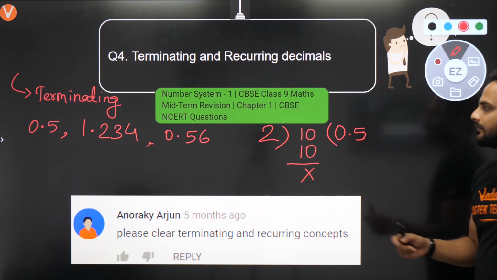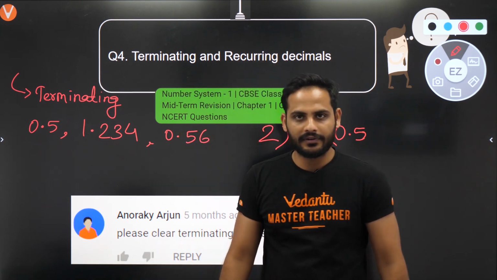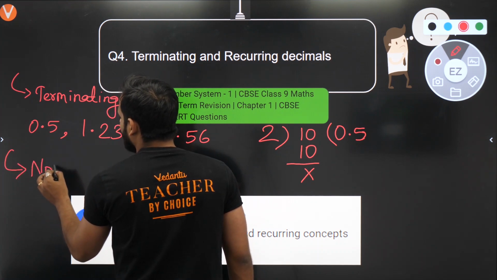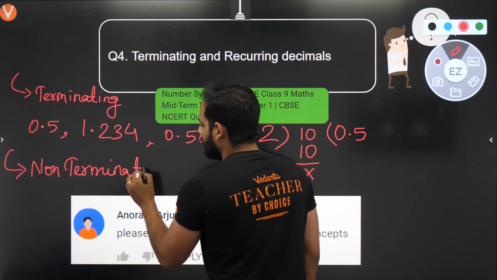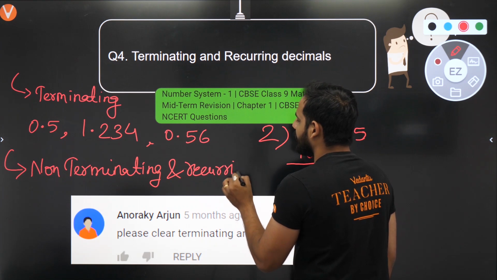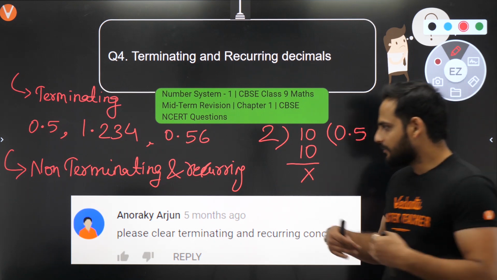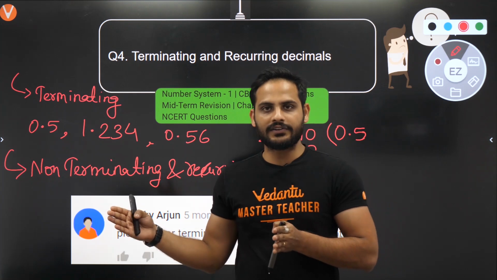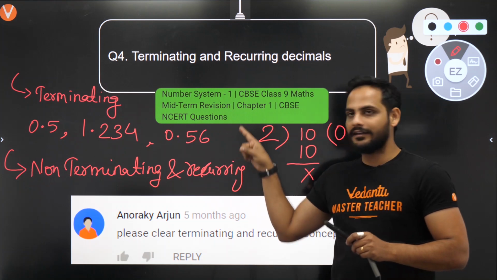Now let's talk about the recurring decimals. In recurring decimals we will be talking about non-terminating and recurring. If a decimal is recurring, what does it mean, bachcho? Recurring means repeating. If after the decimal there is some number which is repeating itself continuously, then definitely it cannot terminate. So it is non-terminating but recurring.